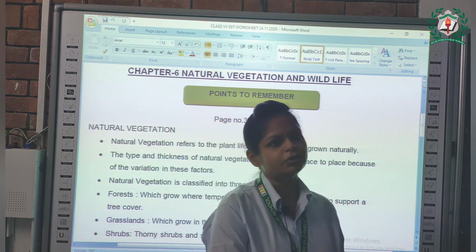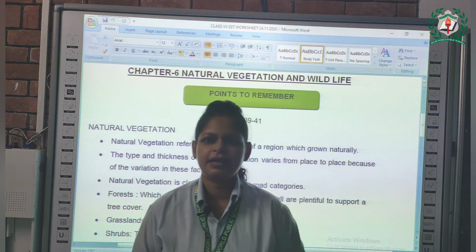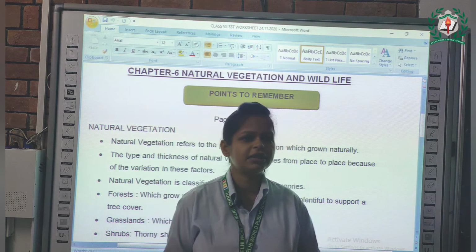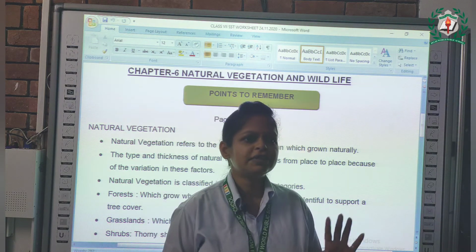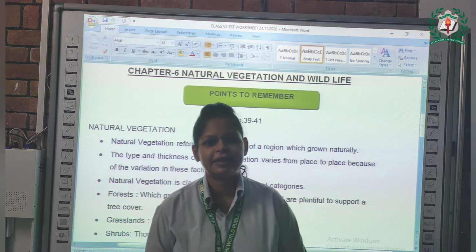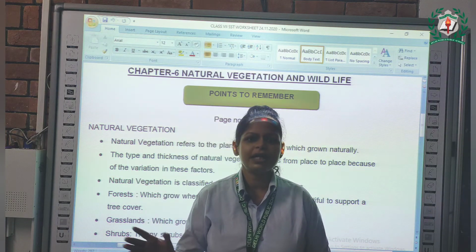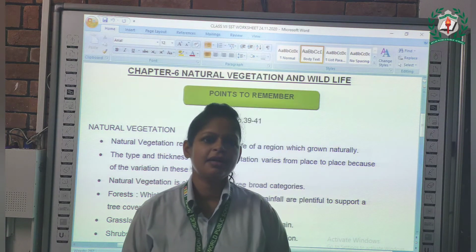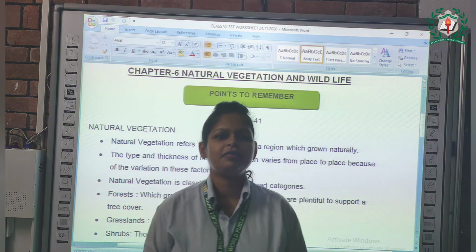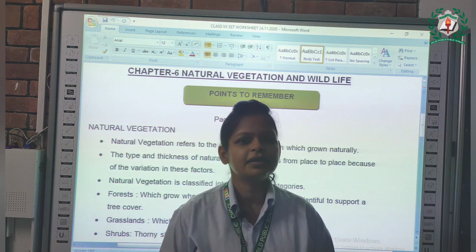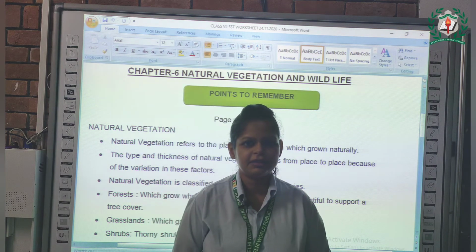And if you go to Rajasthan, you will not see thick forest, you will see thorny plants there. All these grow naturally, but all are different because of their climate and rainfall conditions.